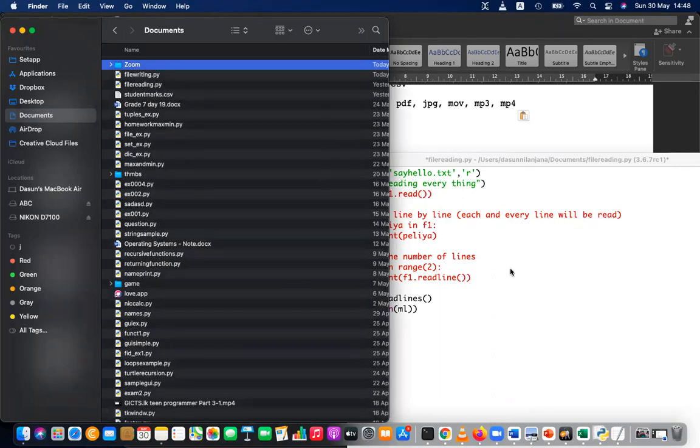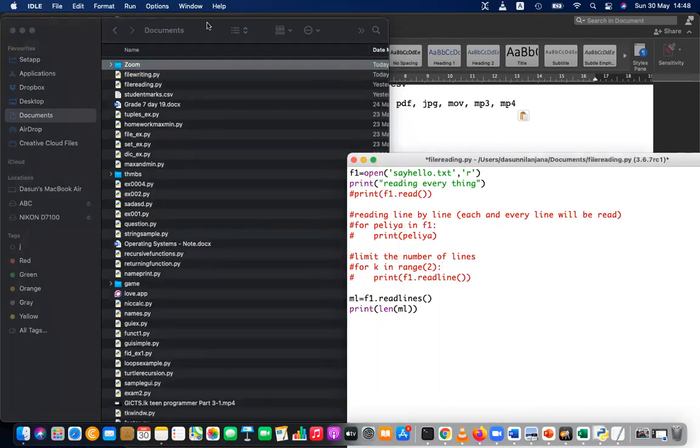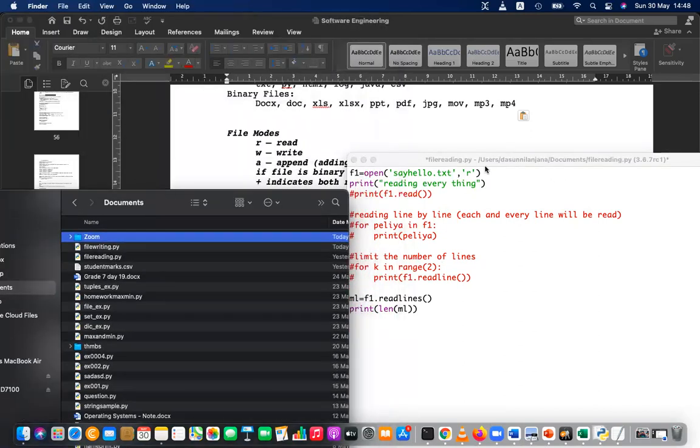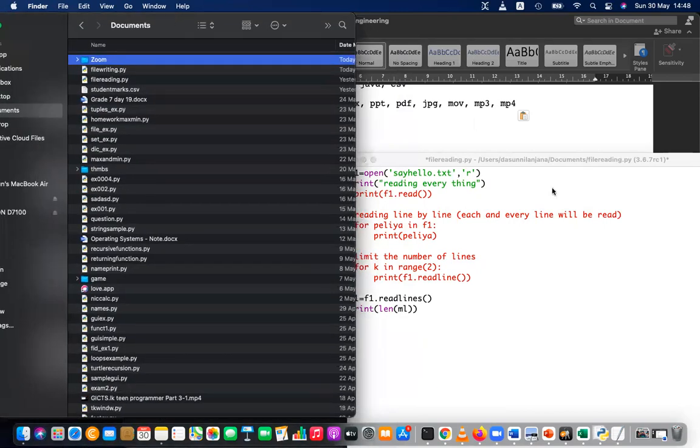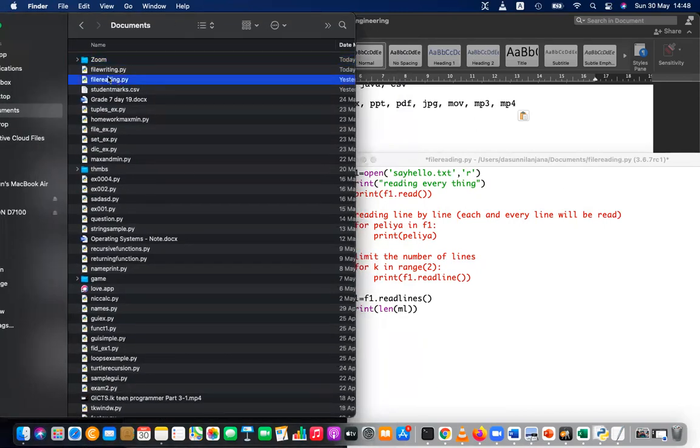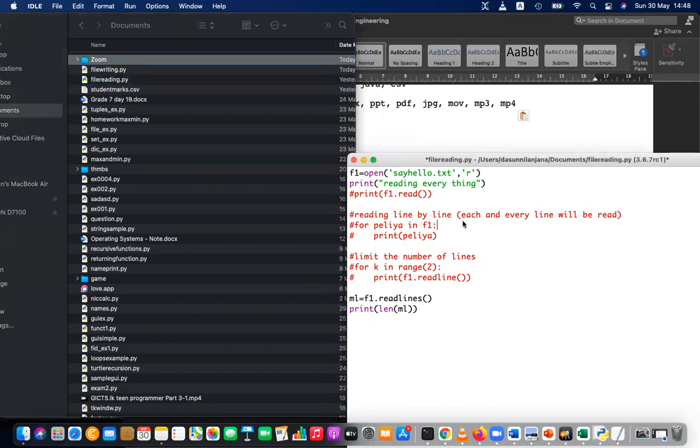So now what you have to do, related to users Dasun Nilanjana documents file reading.py, you can see the Zoom folder. So you are going to give the path inside the Zoom folder, then say hello.txt. This is called a relative path. You can give a relative path, no need to give the full path. If the file is nearby, you can give the relative path.